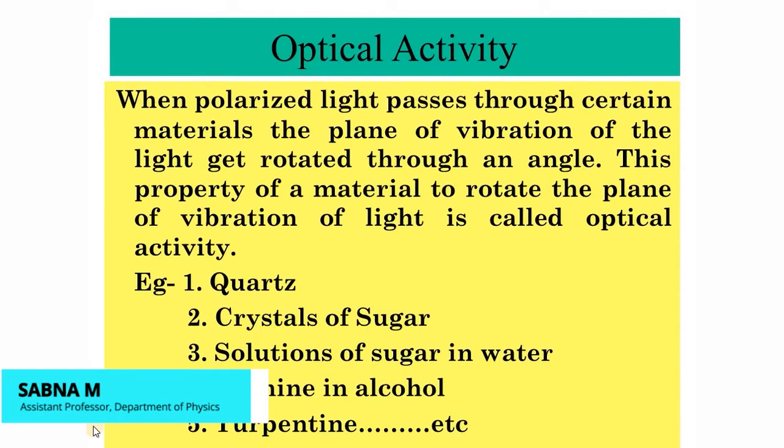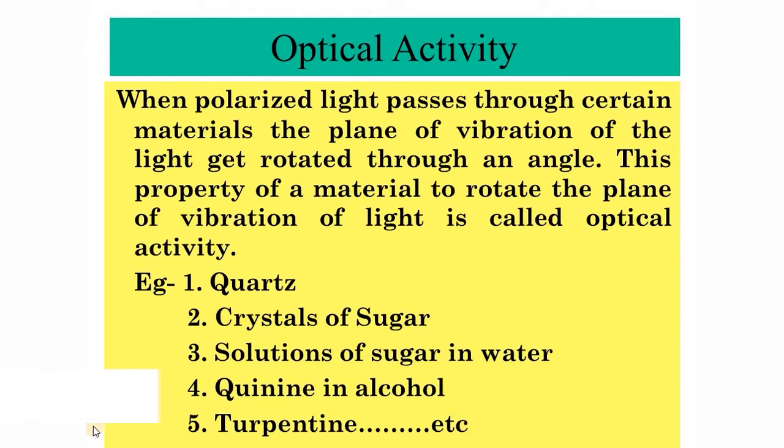All, welcome back again. So we are on the last class of our chapter on polarization. In the last class, we discussed the theory of the production and detection of elliptically, circularly, and plane polarized lights. Moving towards the last session, in this class, we are going to discuss optical activity, a description of optically active materials, and what is specific rotation. Then we'll discuss applications of optical activity and an instrument.